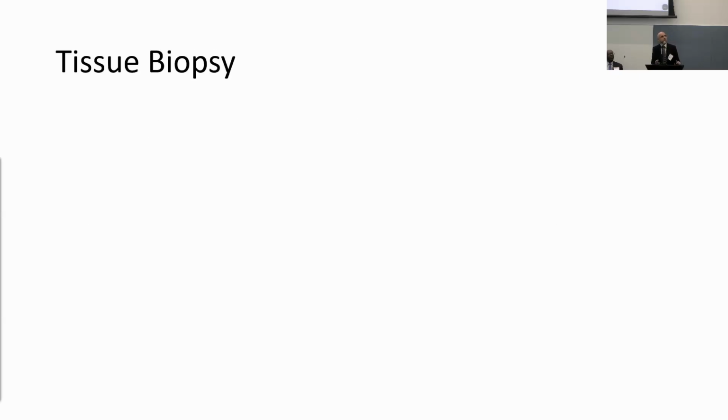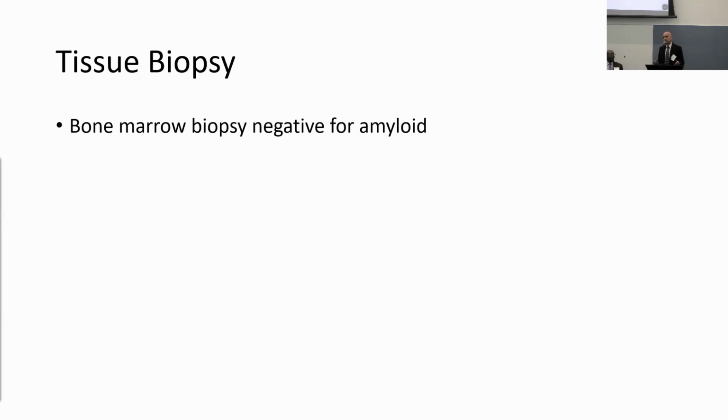So in this case, because he has myeloma, you can't do a PYP scan. The PYP scan being positive is not going to tell you whether this is AL or ATTR. So you really need tissue. So this patient warranted a biopsy. We already had bone marrow, so we stained it with Congo red. That was negative for amyloid. So then we went on to do a fat pad biopsy.